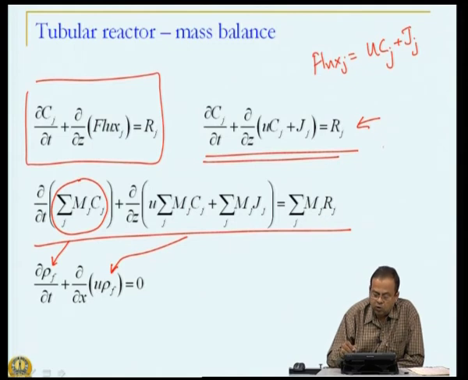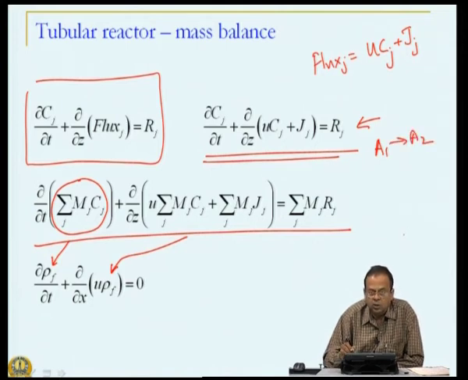See, when you have a stoichiometric reaction, let us say A1 going to A2, then the rate of reaction for A1 is, let us say, R1, and for A2 is R2. If you multiply M1 by R1 plus M2 by R2, this must add up to 0. Why?